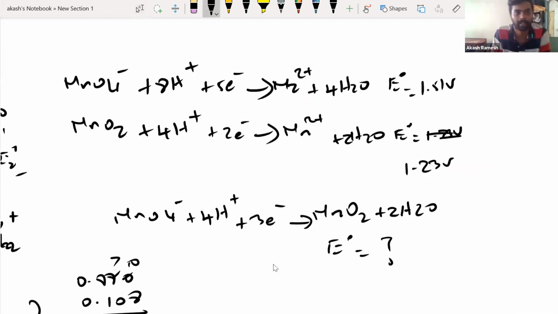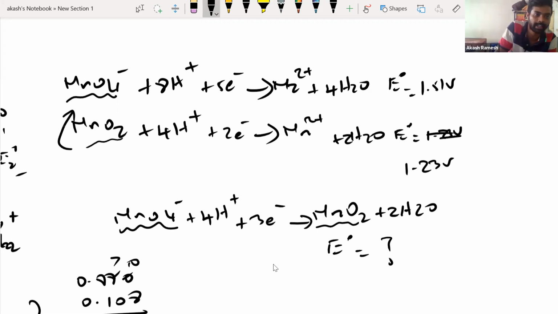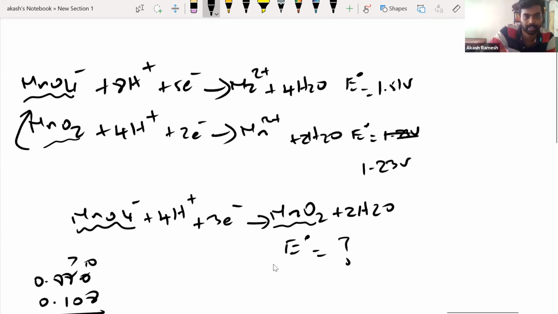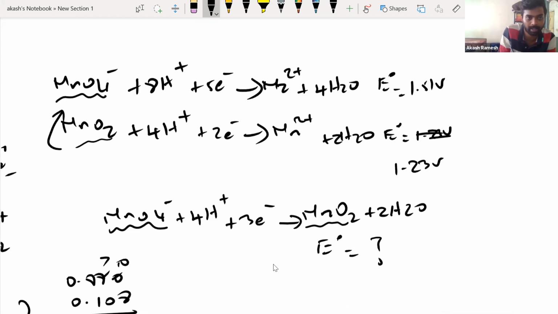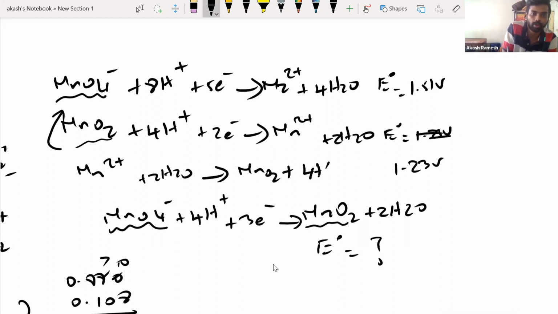Cool. Now, first things first, let me check. I need MnO4 in the reactant side. Yes, in the given equation also, MnO4 is in the reactant side. And I require MnO2 in the product side, but in the given equation, MnO2 is in the reactant side. So obviously, I have to reverse it. If I reverse it, what will happen? I have to write everything again.